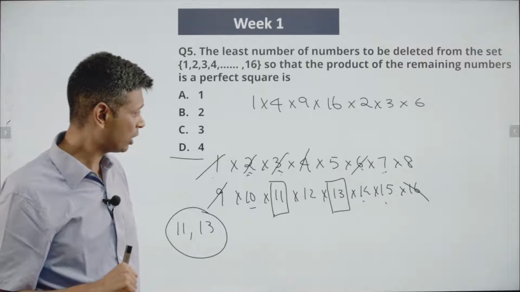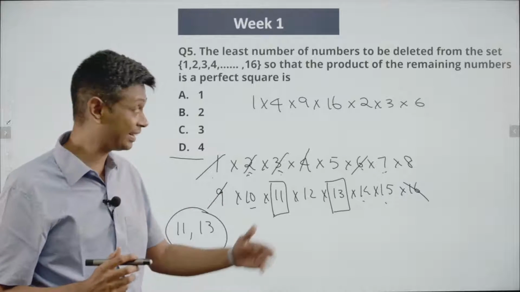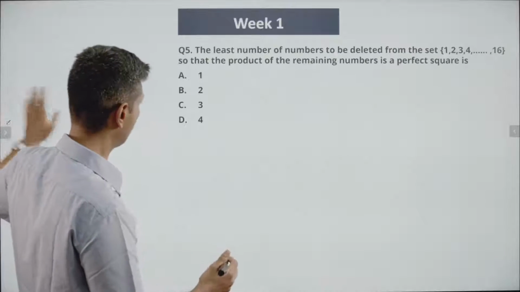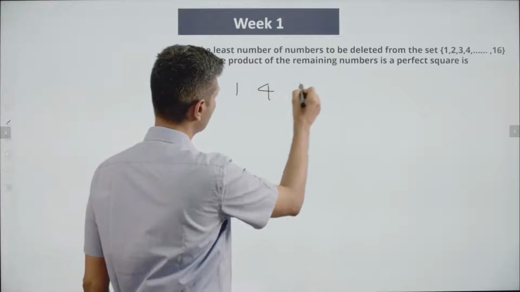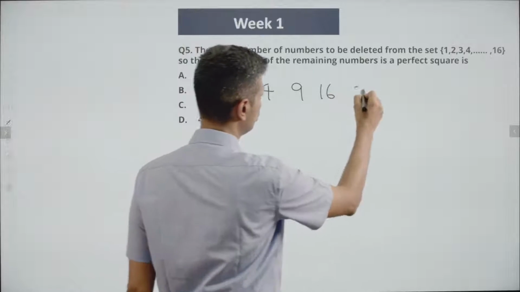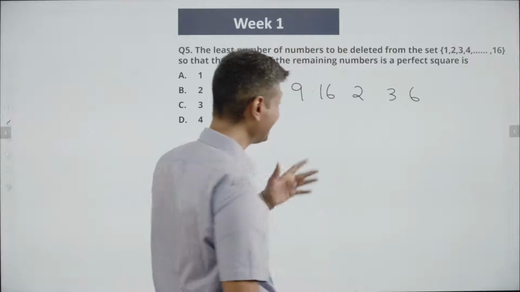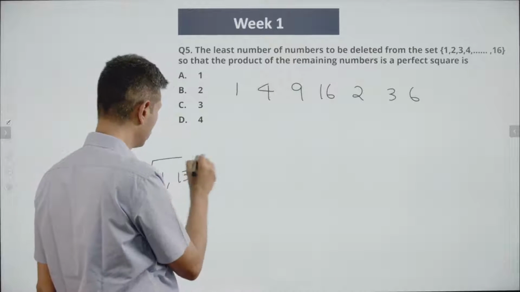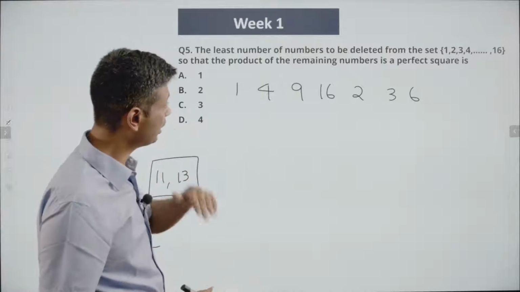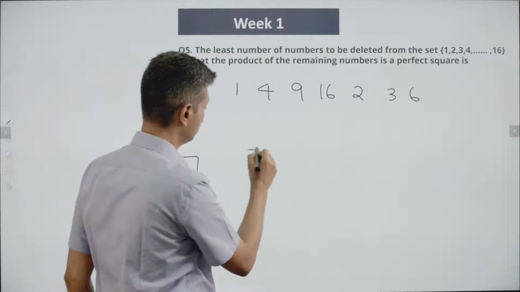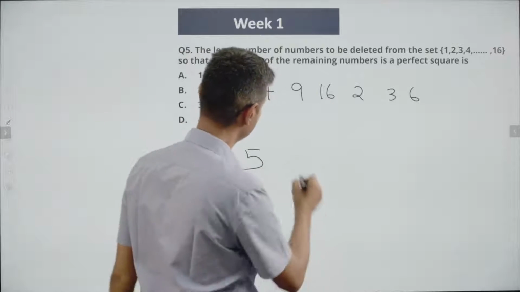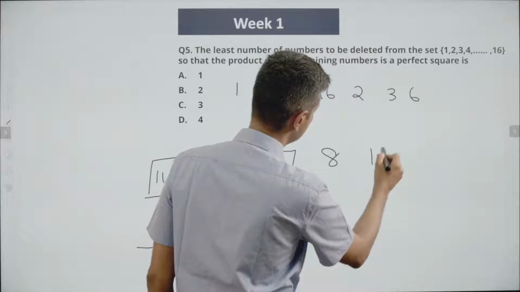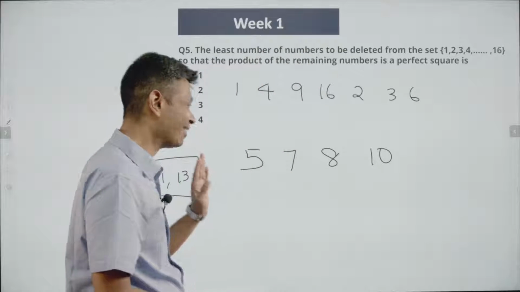Now let's see, what are we left with? I'm going to redo this, rewrite this, because it got confusing. I've cancelled some things, not cancelled some other things. So I'm going to write it down all over again. I have 1, 4, 9, 16, 2, 3, 6. I can retain all of this. And 11 and 13, I have to remove, definitely. So I'm going to write down the remaining numbers. 1, 2, 3, 4 are gone. 5 is there. 6 is gone. 7 is there. 8 is there. 9 is gone. 10 is there. 11 has to be removed.